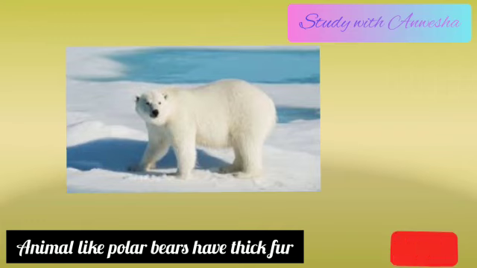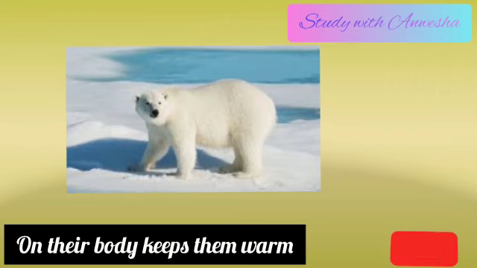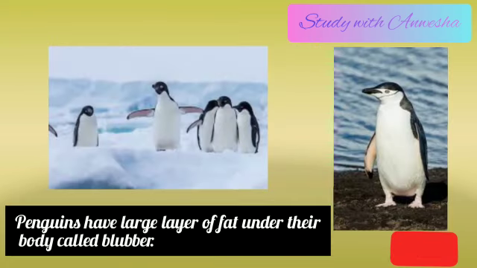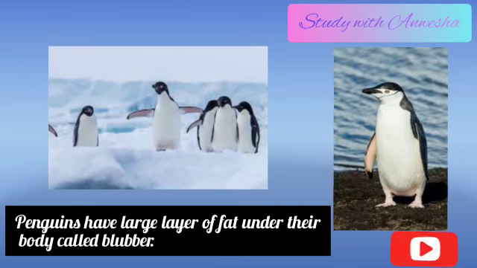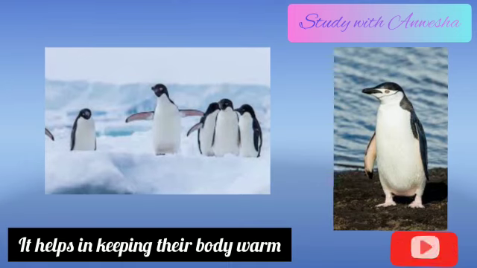Animals like polar bear have thick fur on their body that keeps them warm. Penguins have a large layer of fat under their skin called blubber. It helps in keeping their body warm.